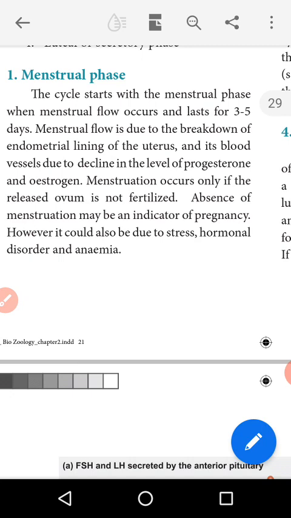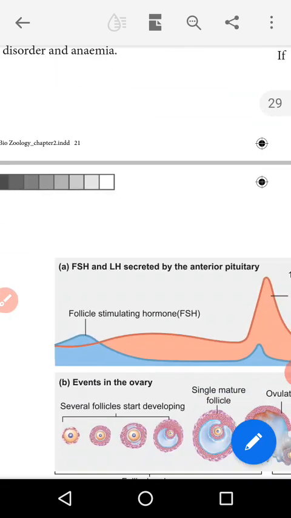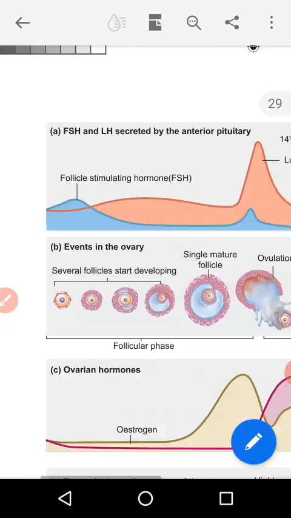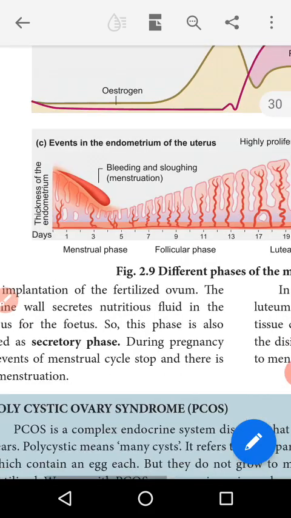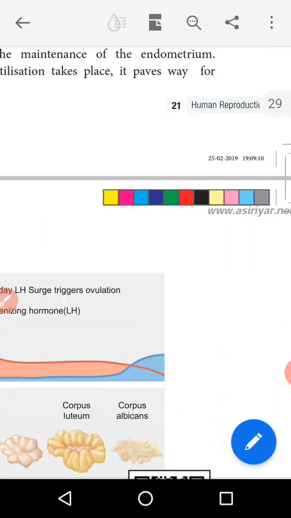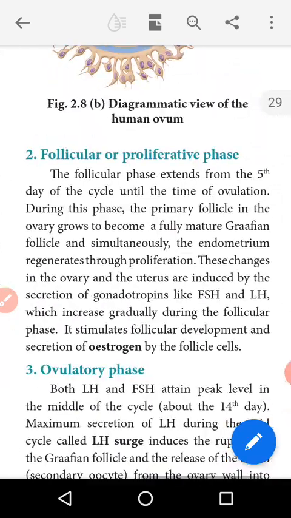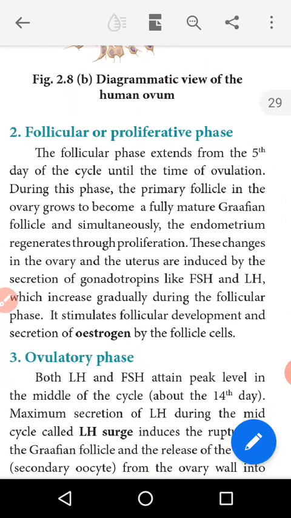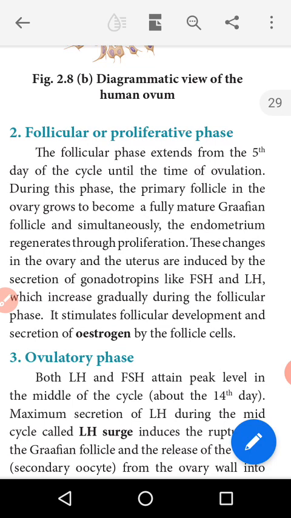The first stage is known as the menstrual phase. Then the second stage is known as the follicular phase. After the fifth day, the follicular phase extends until the time of ovulation.